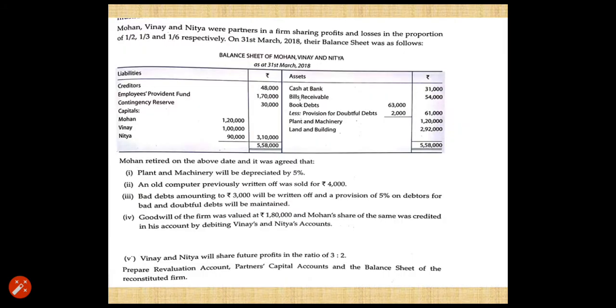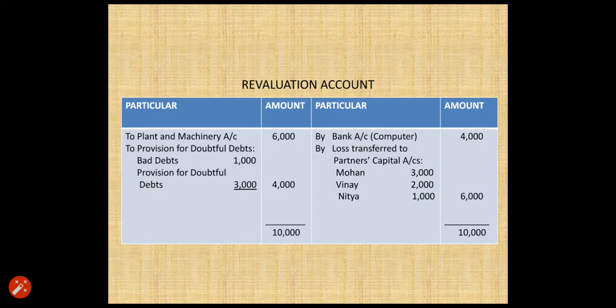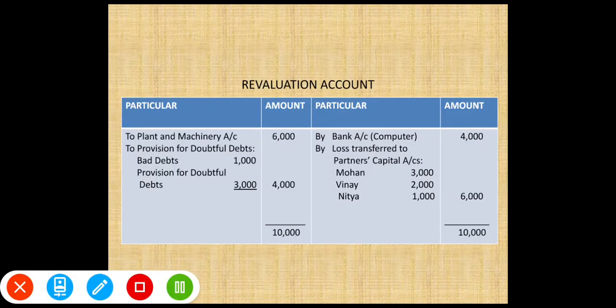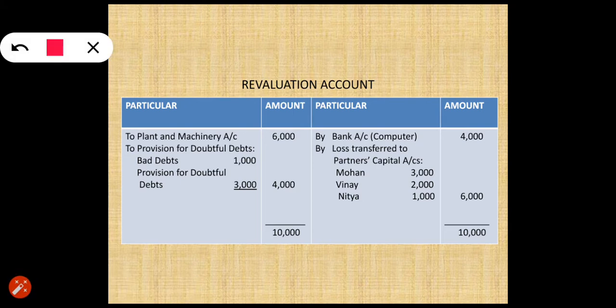So now we have passed the entry for first, second and third adjustment. Then fourth is related to goodwill, which we have already done, and the fifth adjustment is talking about the new profit sharing ratio. It means we have almost completed our question. Now we have to do the balancing of accounts. So for the balancing of account, first we will do the balancing of revaluation account. Now note down, we have recorded this plant and machinery and this provision. It means this side is recorded by us.